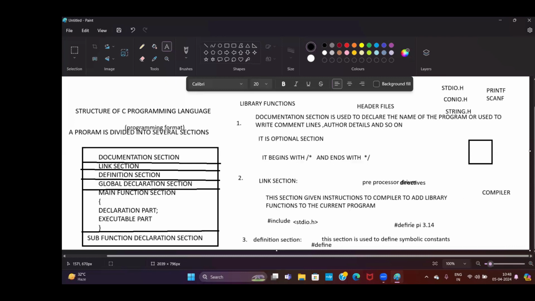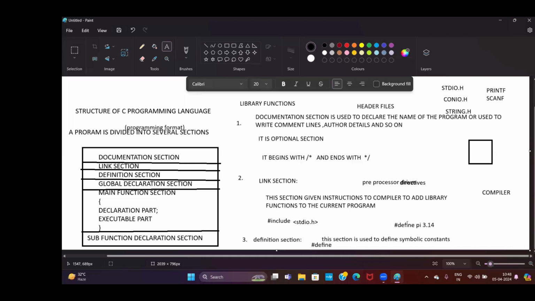That is, we are using these two before compilation. That's the main reason these two are called preprocessor directives. What are the preprocessor directives? Hash include and hash define are the preprocessor directives. We give instructions to the compiler to add them before compilation.